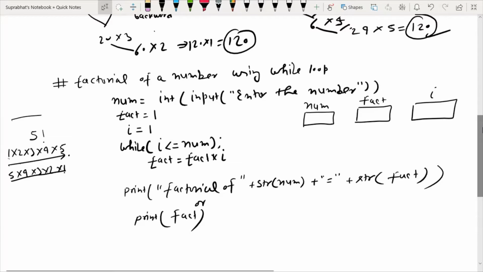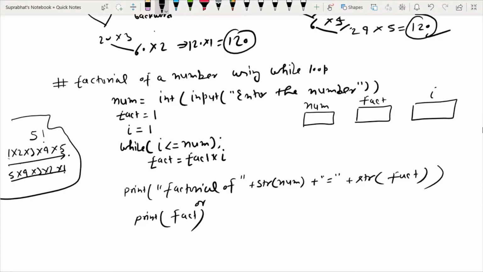So can anyone tell me, in this logic that I have written in this program, which approach I have followed here, forward or backward? Please give reply.